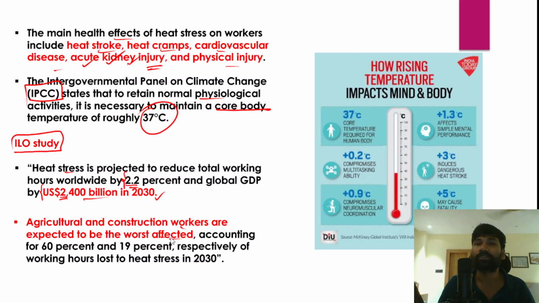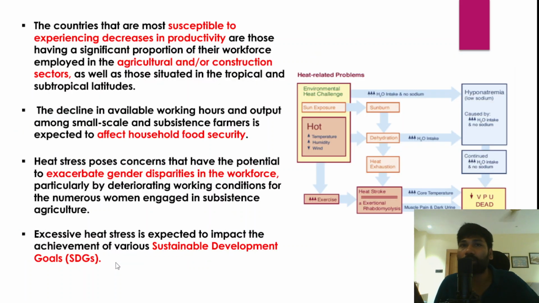And in fact, these agriculture and construction workers account for 60% and 19% respectively of total workers who would be exposed to the heat wave like conditions by 2030 according to the ILO statistics.